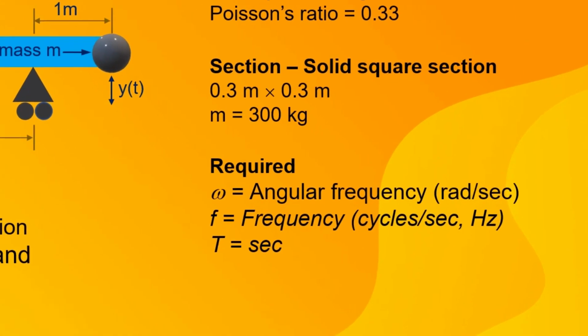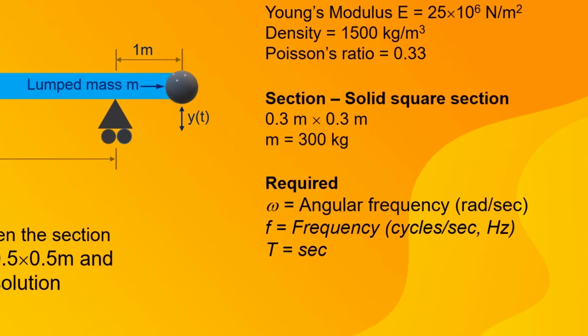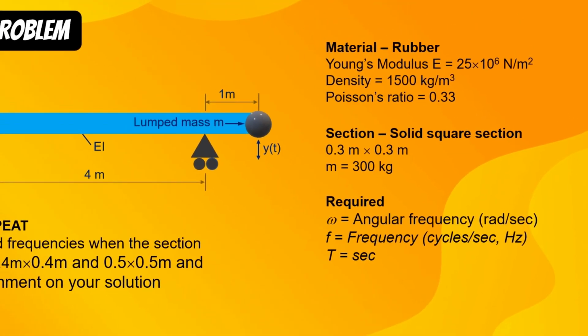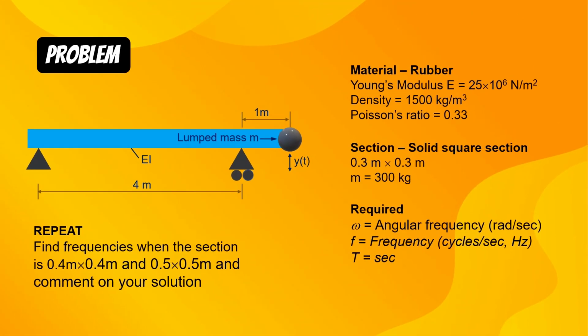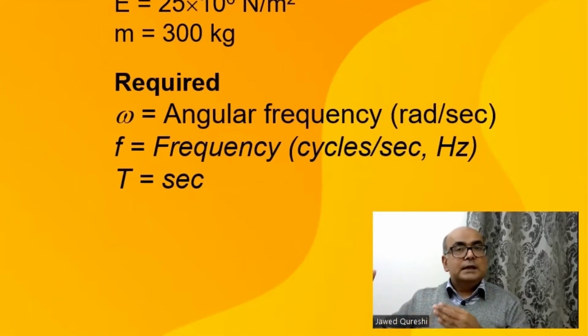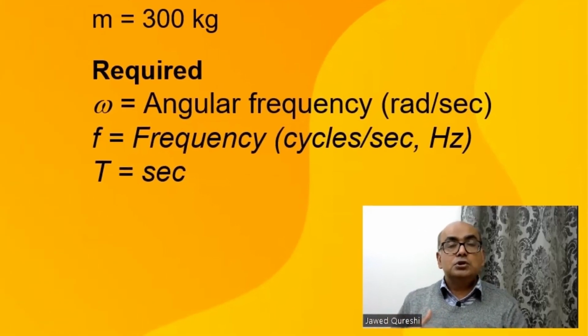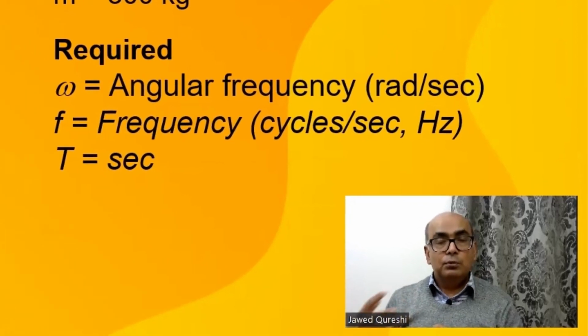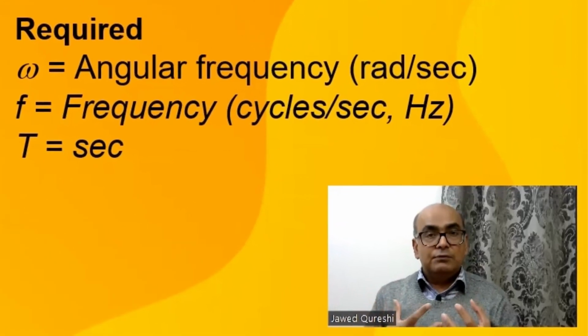of this model. Remember, natural frequency is a property of a structure. We work out natural frequency so that it does not match with the frequency of the excitation. When it matches with the frequency of excitation, such as wind, earthquake, or any other dynamic load, then resonance can happen. Resonance means matching of the frequencies, and that will lead to huge oscillations or movements, resulting in catastrophic failures.